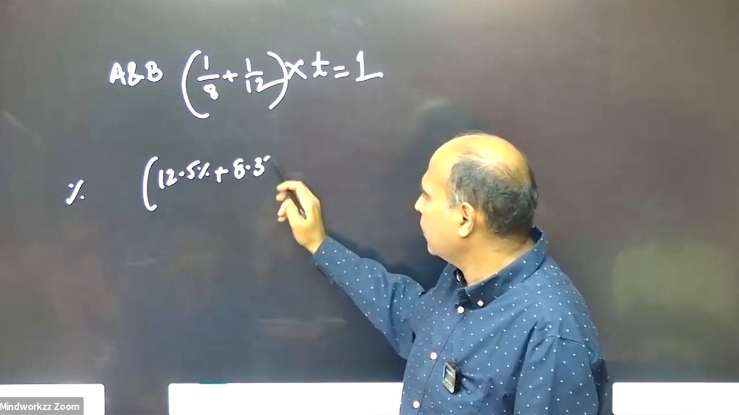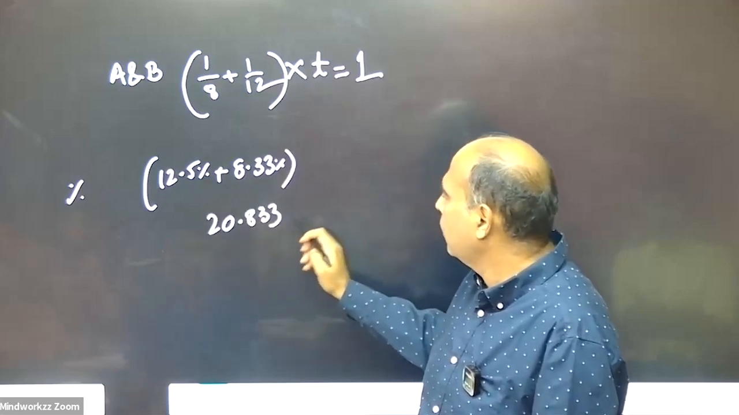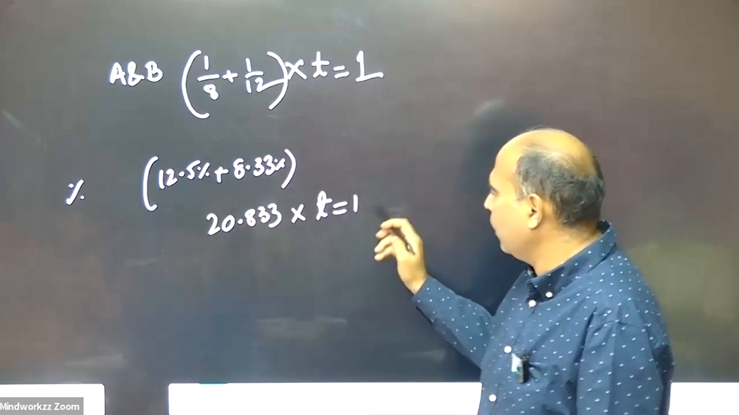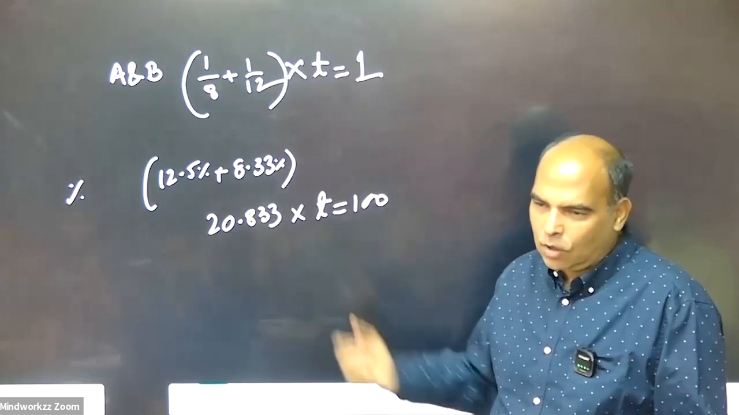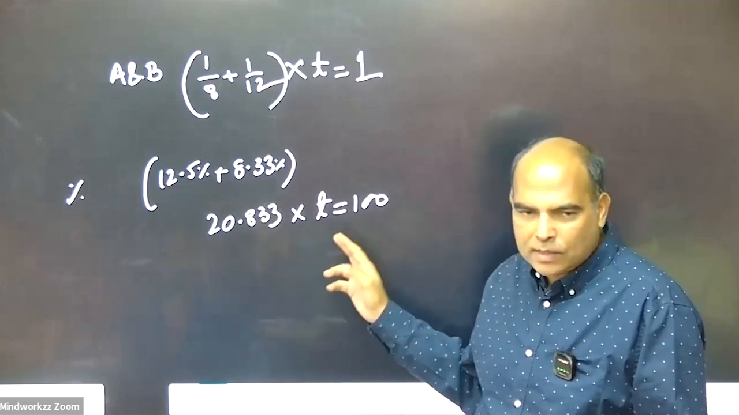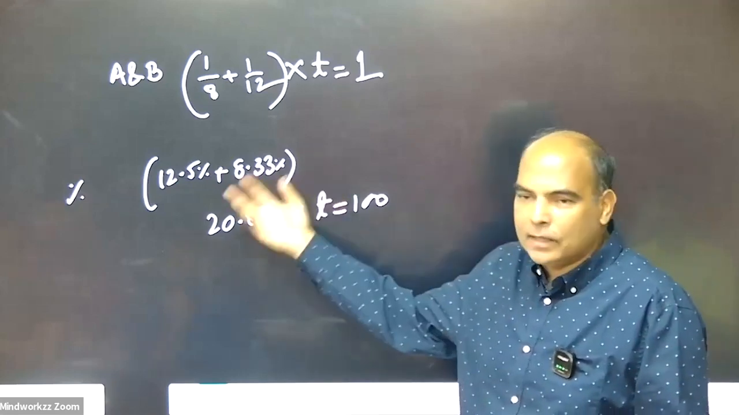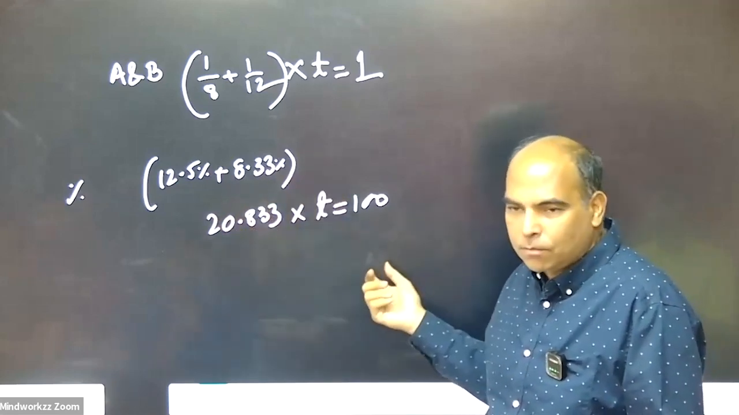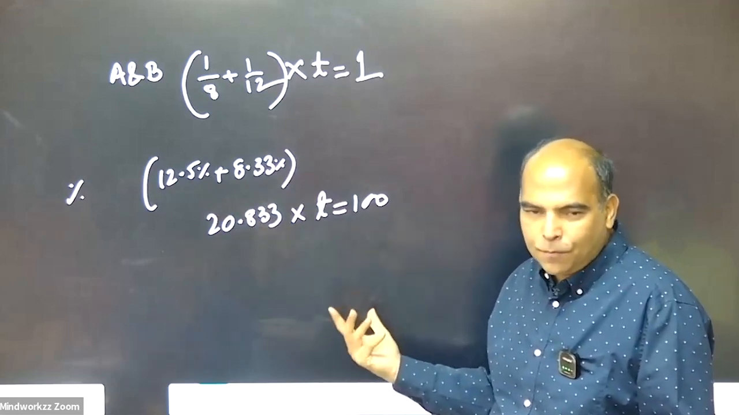So 20.833% into time has to be equal to 100. This calculation becomes a little bit tedious because this decimal is not very convenient to work with, although you should know how to do these decimals. I'll show you how to do that, because sometimes you might take this reaction, you might want to get the outcome from this ratio, 100 divided by 20.833 for the answer.